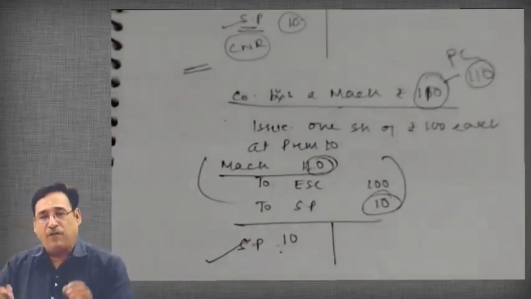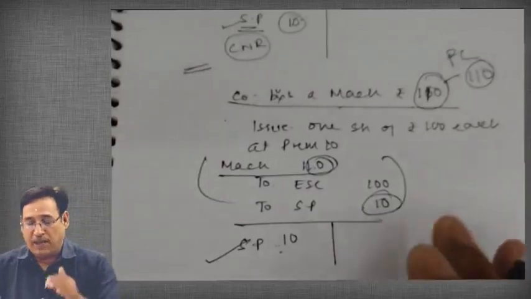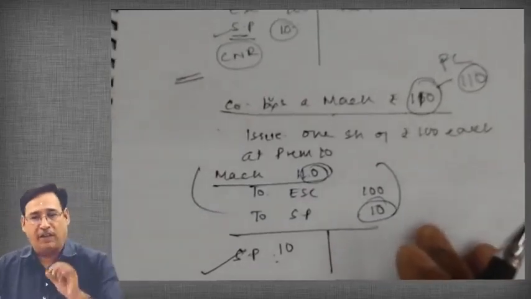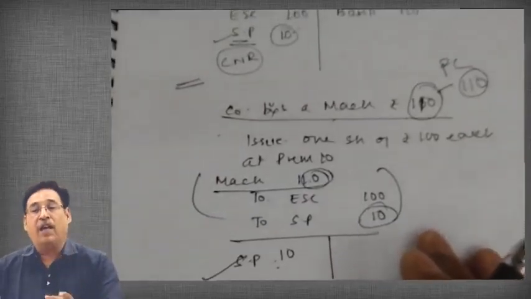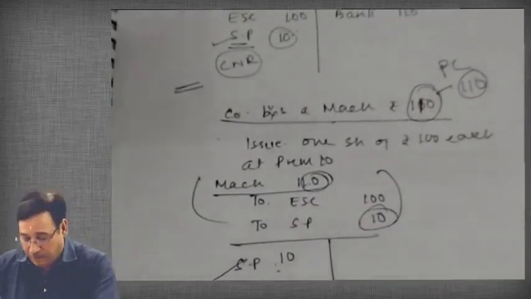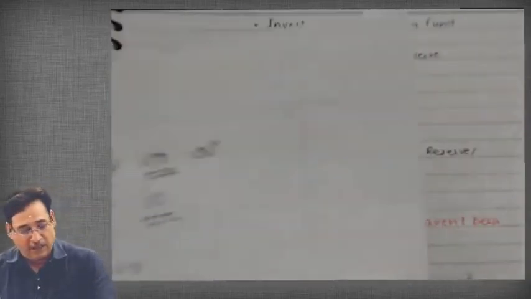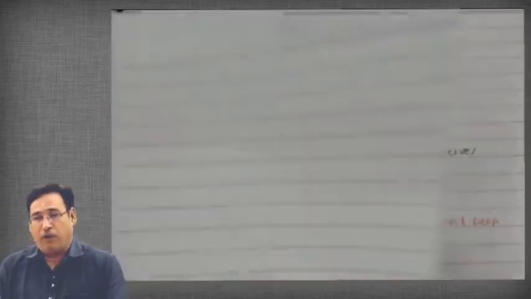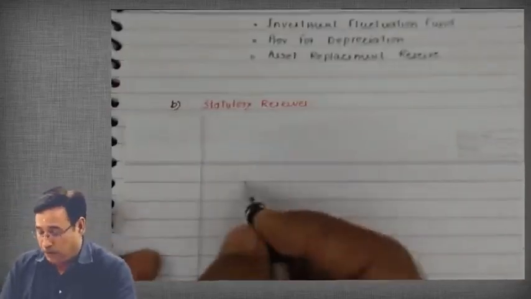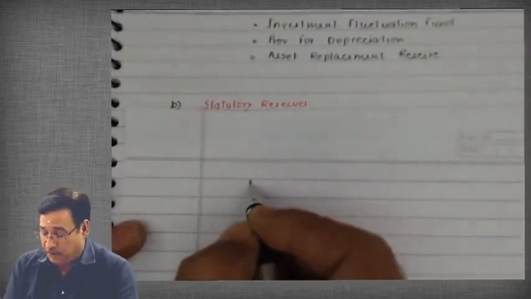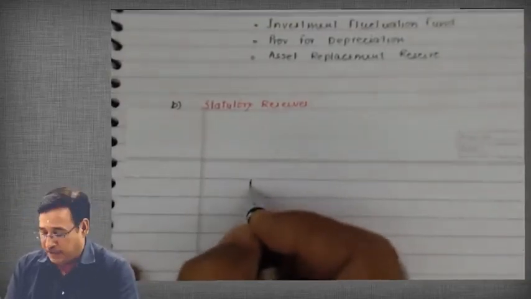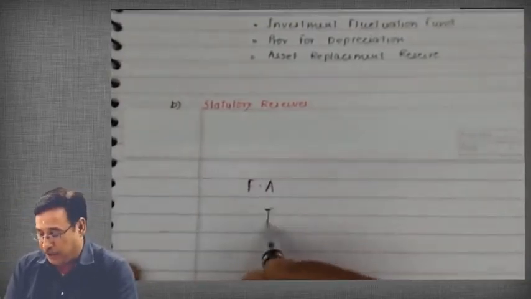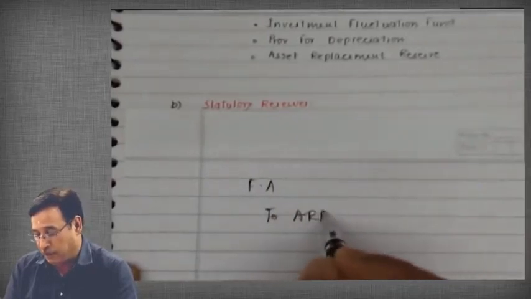So different types of capital nature reserves can be segregated into two categories, realized in cash and not realized in cash. I will give you another example. I will take another rough sheet to make my point clear, because this point needs to be clear. Suppose there is an appreciation in the fixed asset. My entry will be fixed asset account debit to asset revaluation reserve.